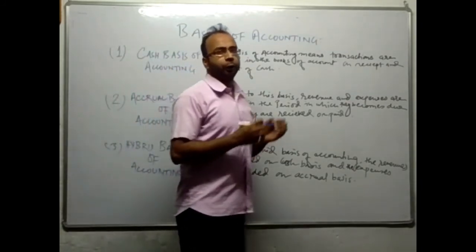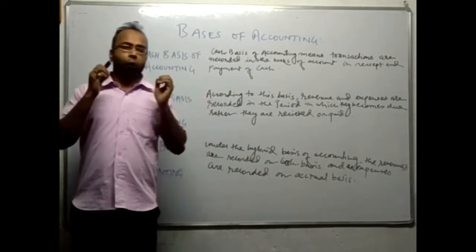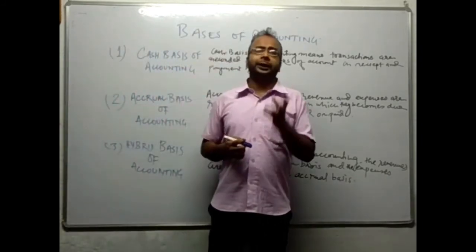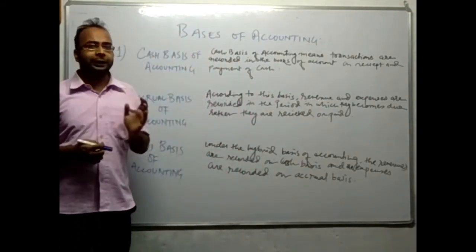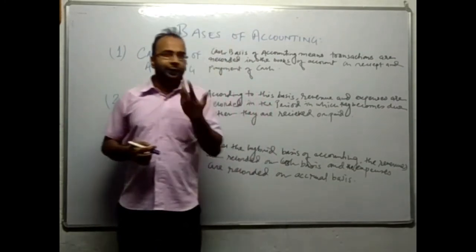and this basis of accounting is disregarded by all the authorities because it does not help the accountant to calculate the income accurately. So this basis of accounting is totally discarded by the authorities, including the tax authorities.